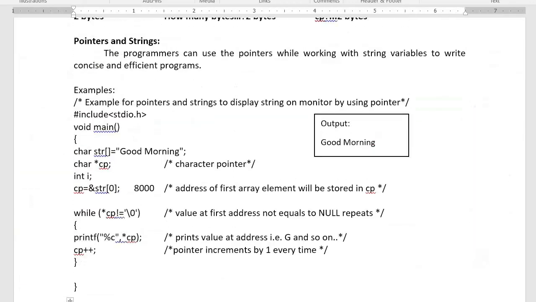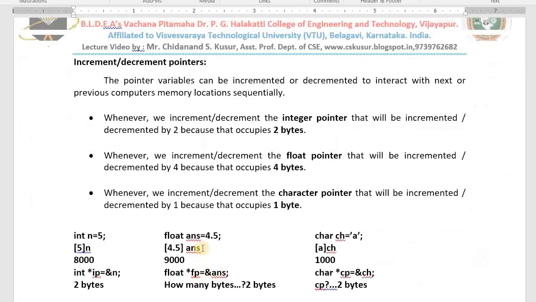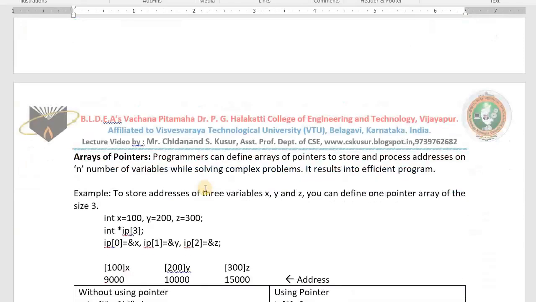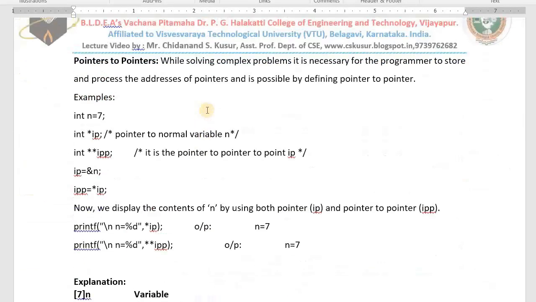First I taught you pointers and strings. Before that, this simple topic, array of pointers. One more topic: pointers to pointers. Oh my god, it helps you to develop complex data types in data structures in higher semesters. Pointers to pointers. What is this topic?